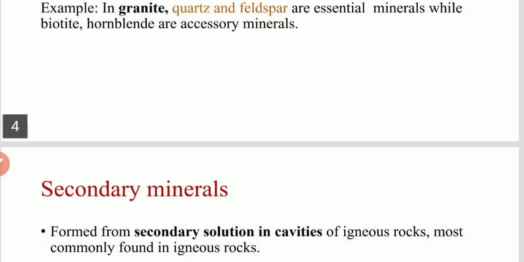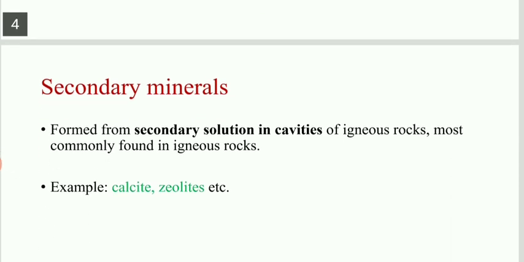Now moving towards the secondary minerals. Remember first that secondary minerals are formed or crystallized only on the earth's surface or above the earth's surface, not beneath it. Now, lava solidifies on the earth's surface, but that does not mean that whatever mineral is present in the rocks formed from the lava is a secondary mineral. No, secondary minerals are formed after the rock formation.